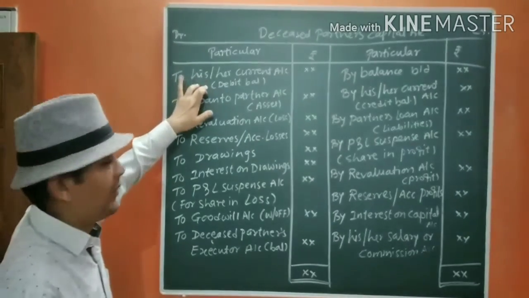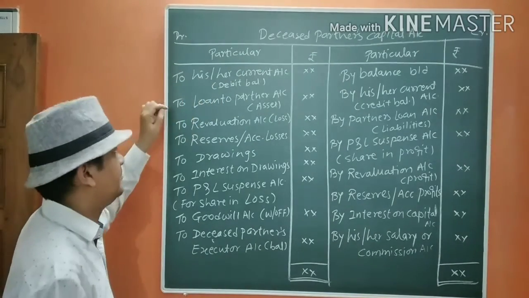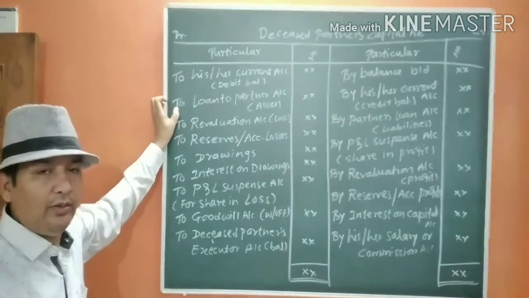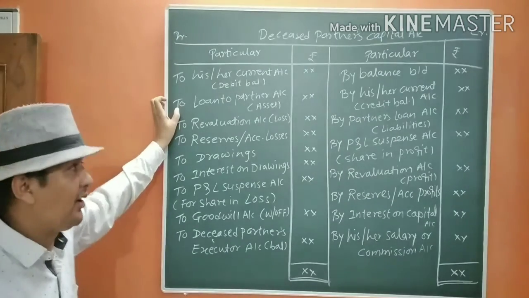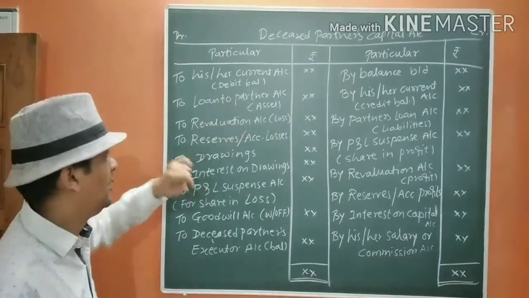Debit balance, that means from the asset side. If any balance is there, we are going to take the loan to the partner, the loan which we have given to the partner, and we will see it on the asset side of the balance sheet.